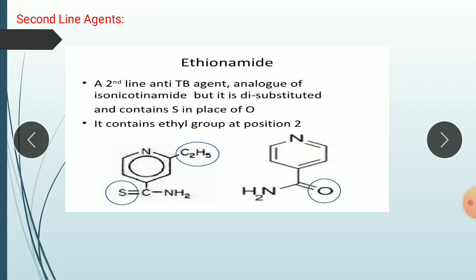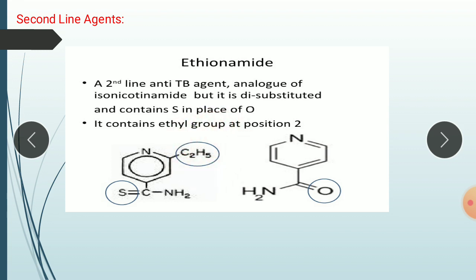So in that, the first drug is ethionamide. Ethionamide is a second line anti-tuberculosis agent. It is an analog of isonicotinamide, but it is disubstituted and contains sulfur in place of oxygen. So here is the nicotinamide structure. The difference is that instead of this oxygen, it contains sulfur. In addition, it also contains an ethyl group on position 2. So it is an ethyl group.